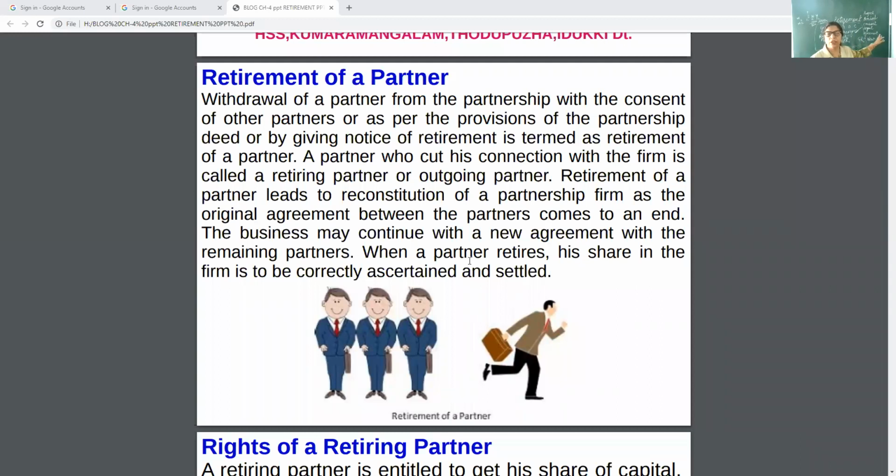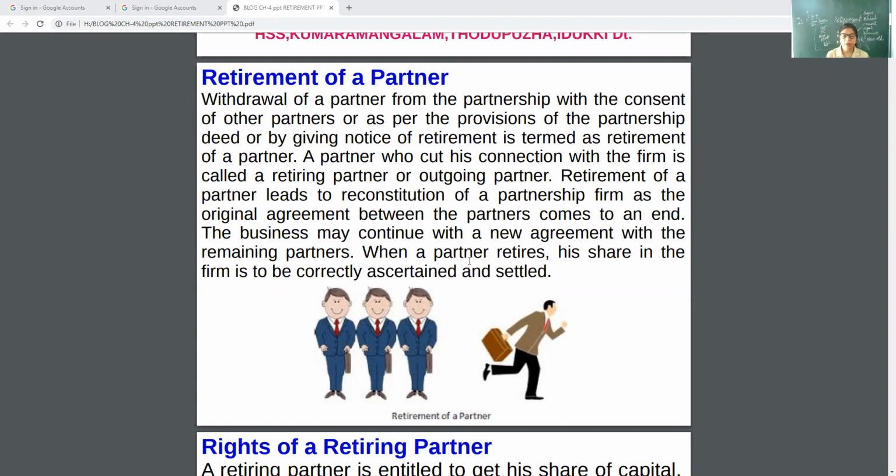There are other conditions also when a partner can retire, when the project or task is over, when the period is over. According to the legal term, you can retire. So in this condition: consent, provision, notice. A partner who cuts his connection with the firm is called a retiring partner or outgoing partner. See, my dear children, at the time of admission, we always use incoming partner. So for retirement, we always use outgoing partner.